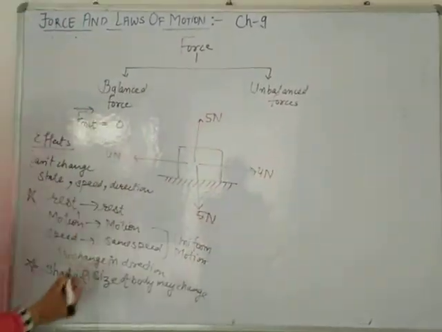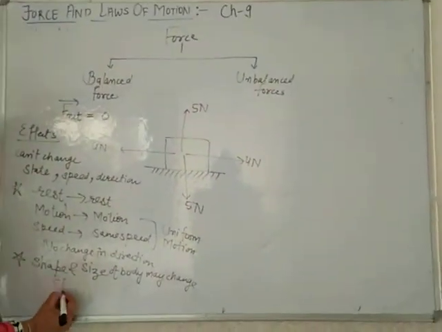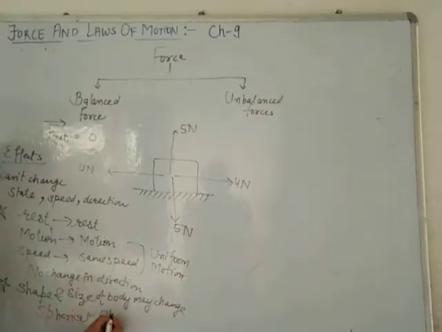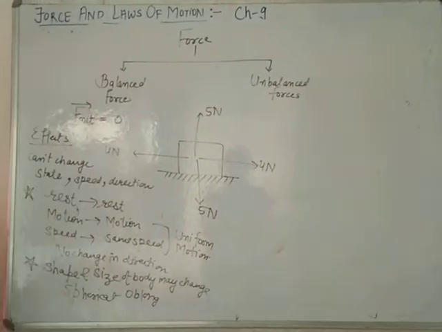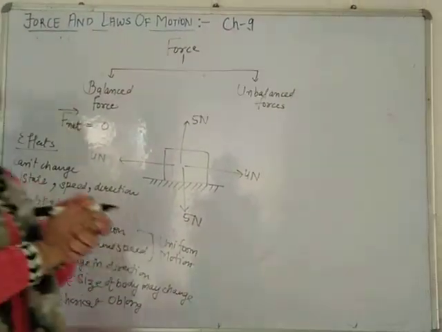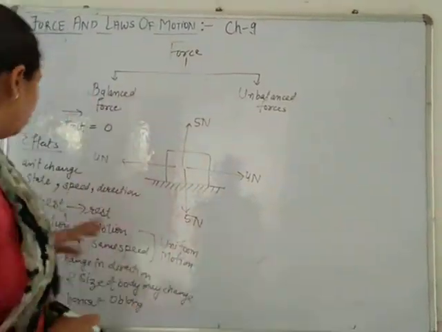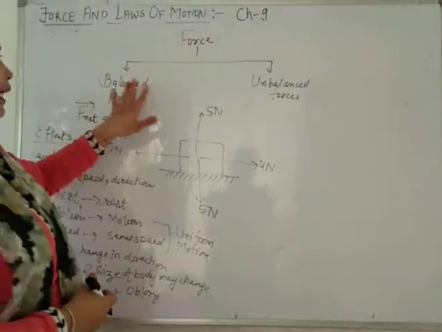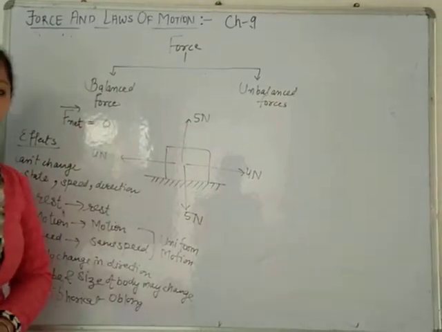It changes its shape from spherical to oblong. Oblong means an egg-like structure. By squeezing, the shape changes. So it may produce a change in the shape or size of a body. That's all about balanced force.